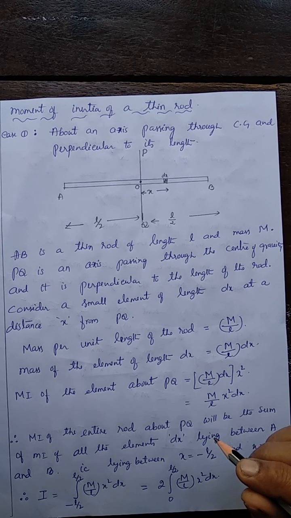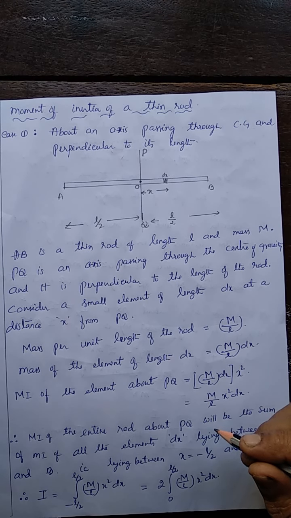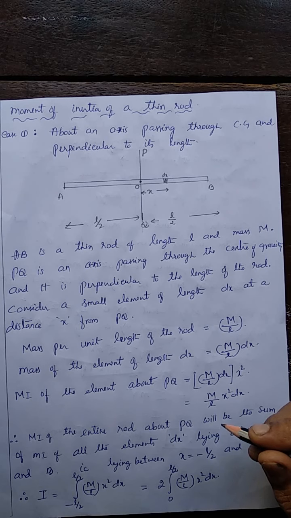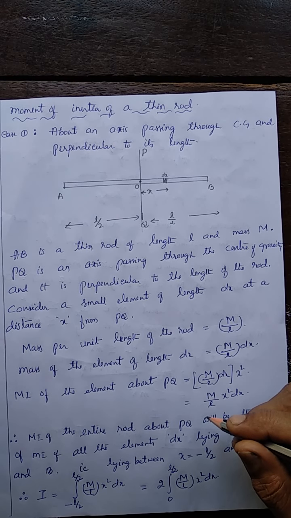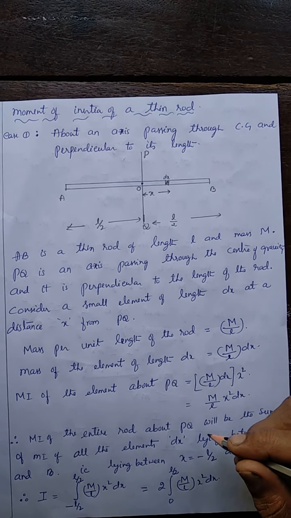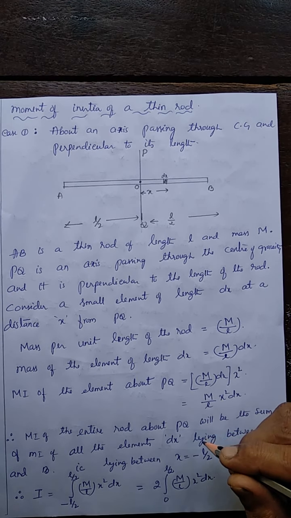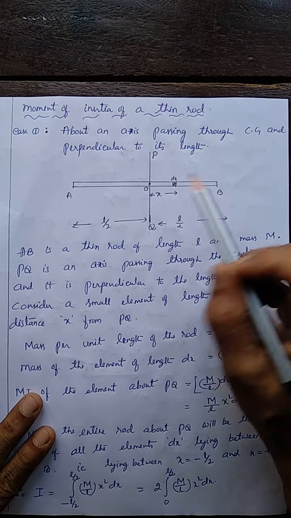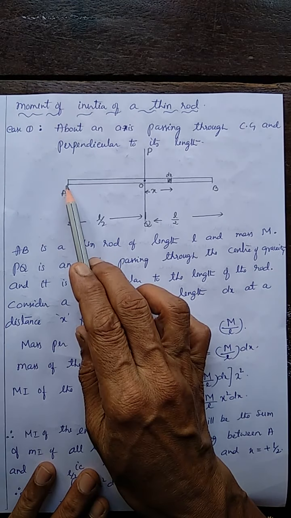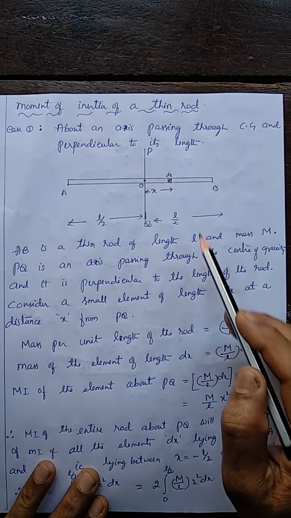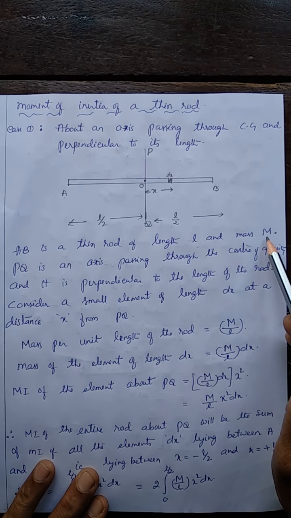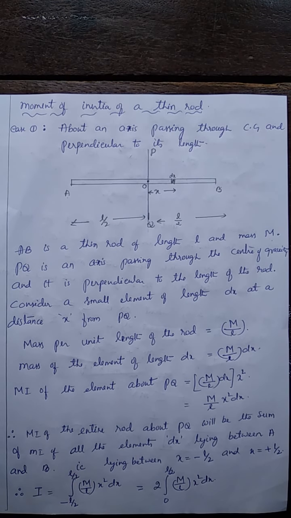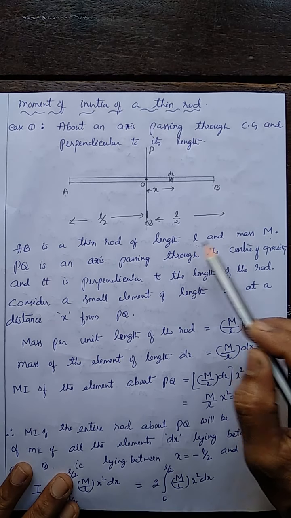A thin rod is nothing but a rod whose thickness is very, very small compared to the length. A rod or a body whose length is very large compared to the thickness is a thin rod. The thickness is negligibly small compared to the length. Here, AB is a rod of length L and mass M, capital M, the total mass of that rod.